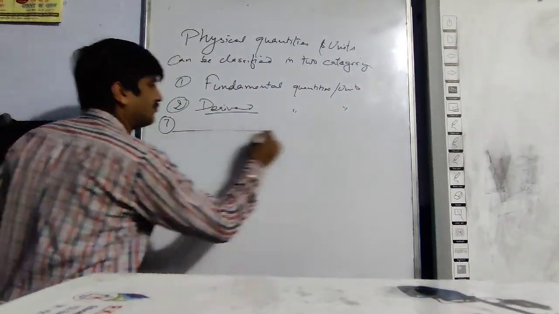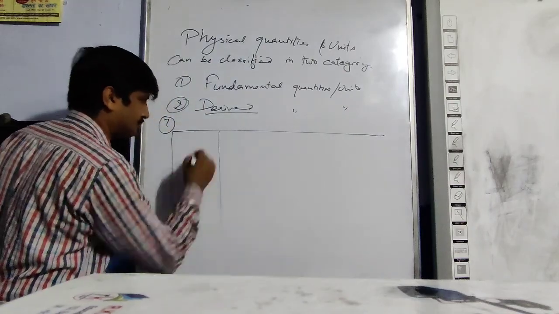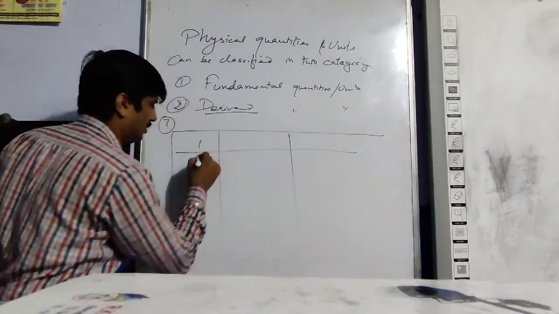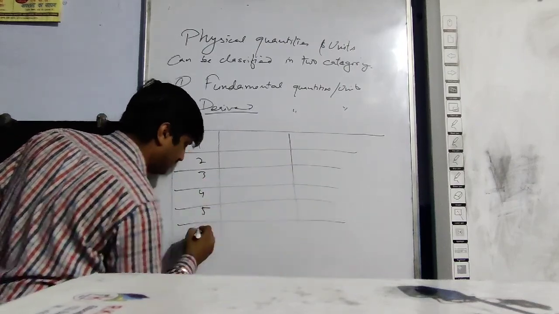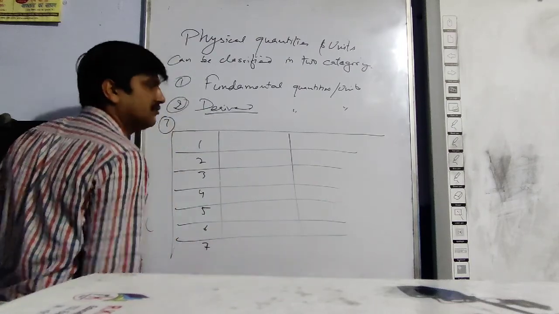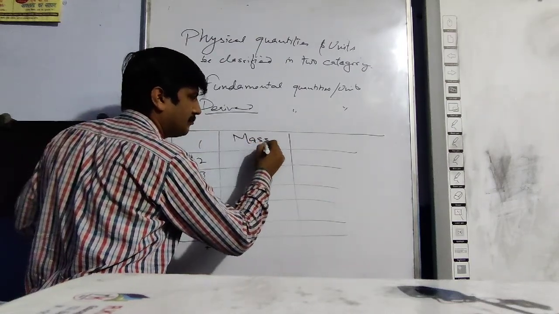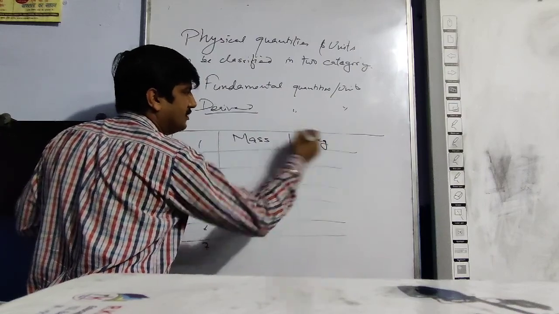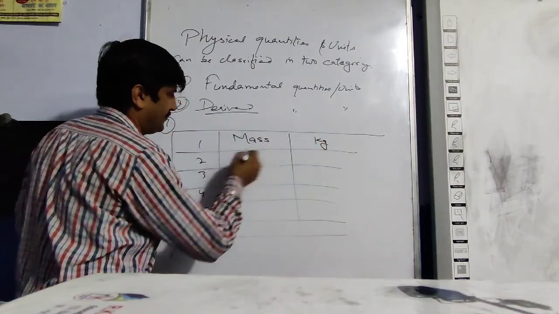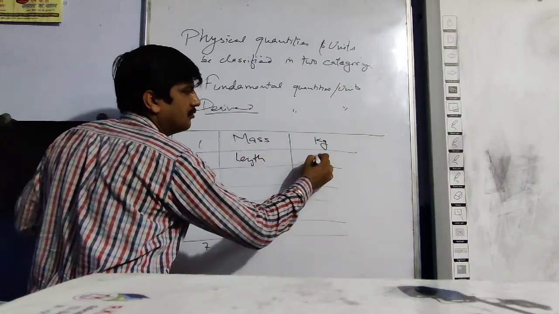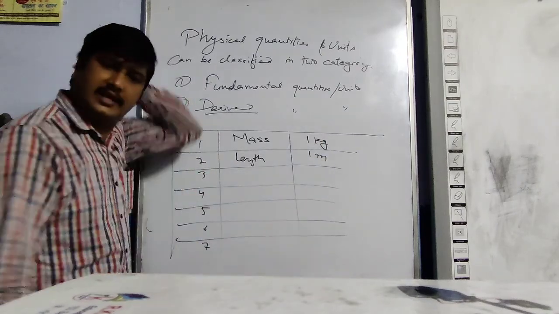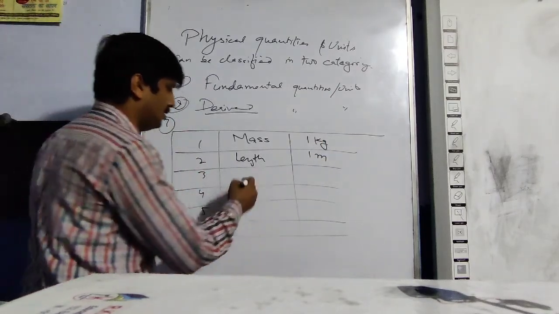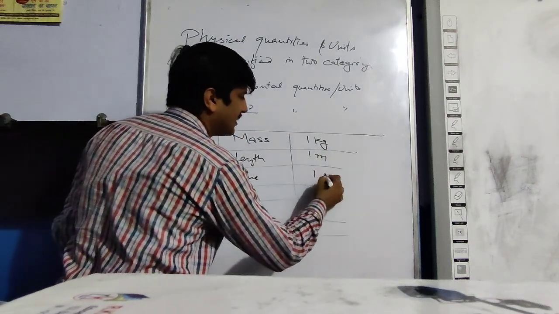There are seven fundamental quantities. Which ones? 1, 2, 3, 4, 5, 6 and 7. Mass, unit kg. Length, unit meter. Time, 1 second.